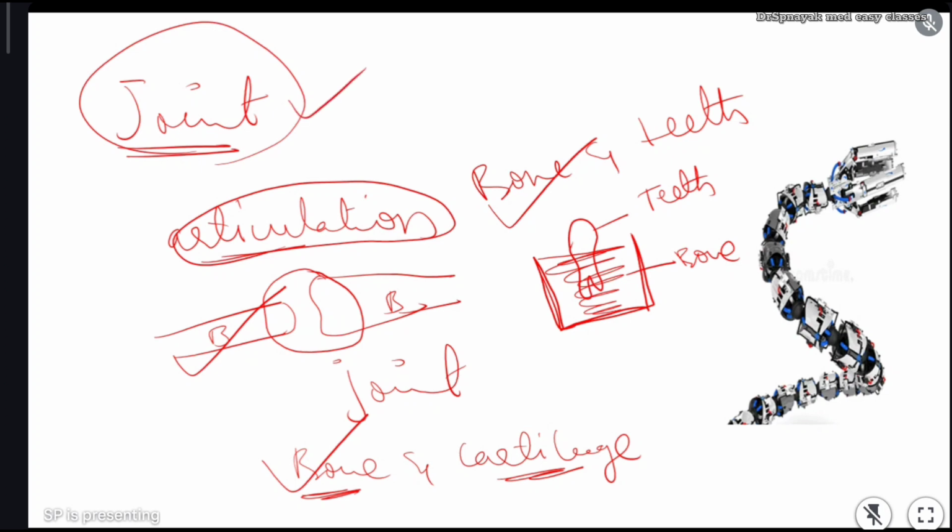Understood what is the definition of joint? समझ गए? Joint का definition समझ गए सब लोग? You have to tell me. Okay. Now you see.